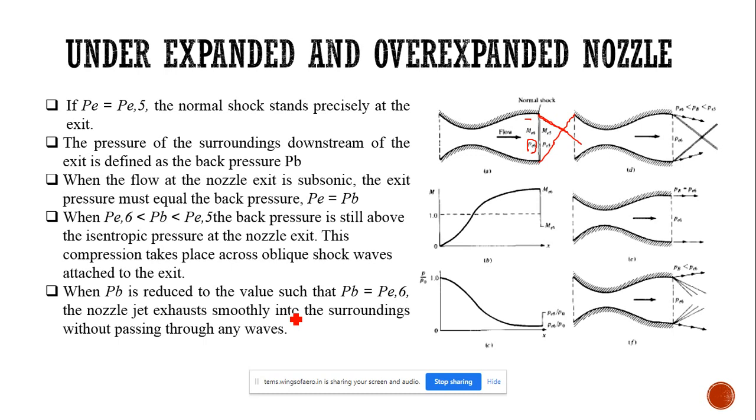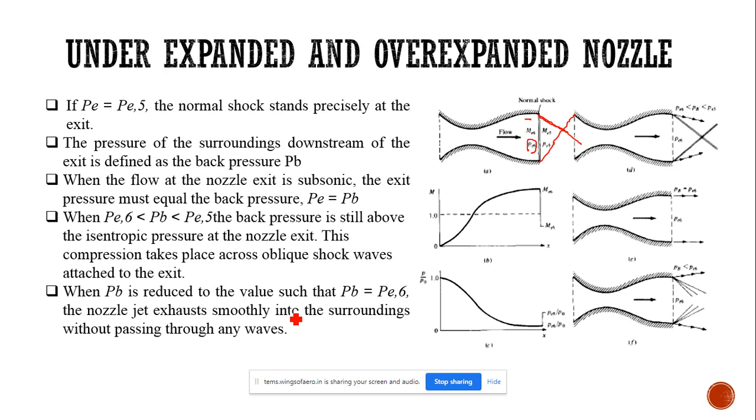Suppose you are having supersonic flow at the inlet, then no, you won't get it, because at the inlet itself we have subsonic flow only, so automatically we'll be having these types of flows inside the nozzles. That's why, regarding the expansion regions, if the exit pressure is less than the back pressure, we will be having under expanded, over expanded and fully expanded regions like that.